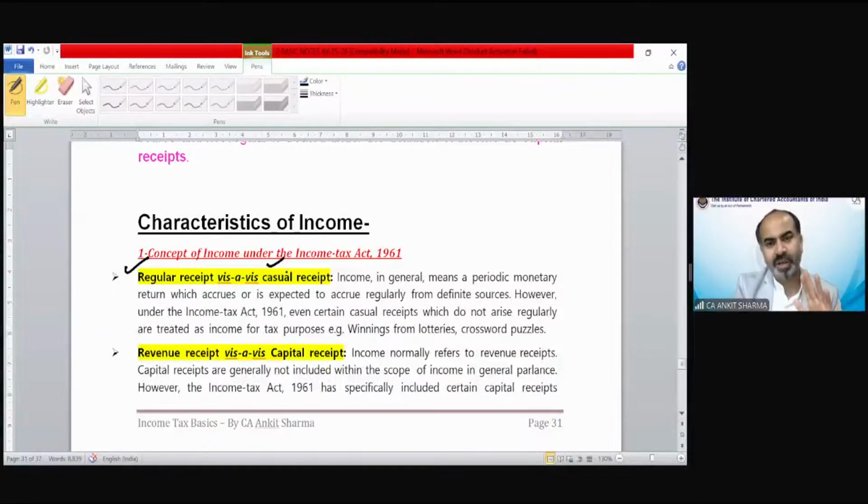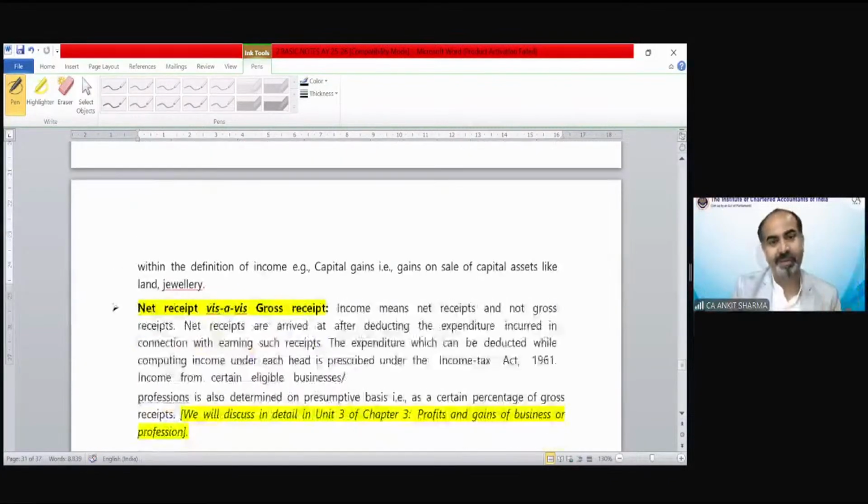What those incomes are is going to be discussed in detail in different chapters. Like salary head, we will discuss regular receipt. Rental income, house property, we will discuss regular receipt. Income from other sources and capital gain, we will discuss casual receipt there. Again, revenue receipt and capital receipt will be discussed in the business head. What are revenue receipts and what are capital receipts?